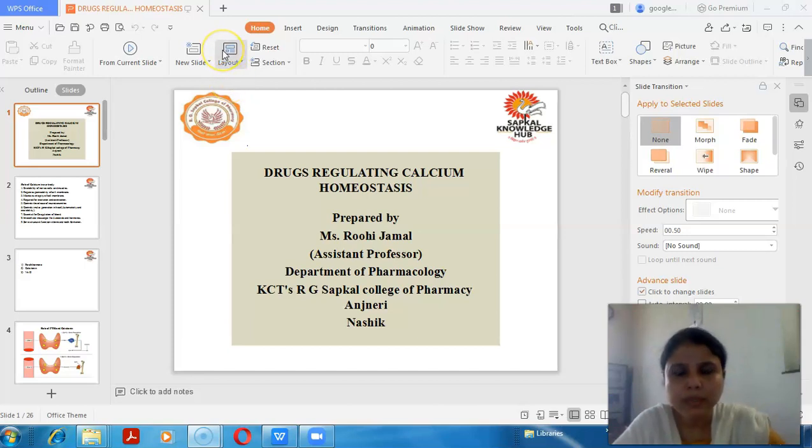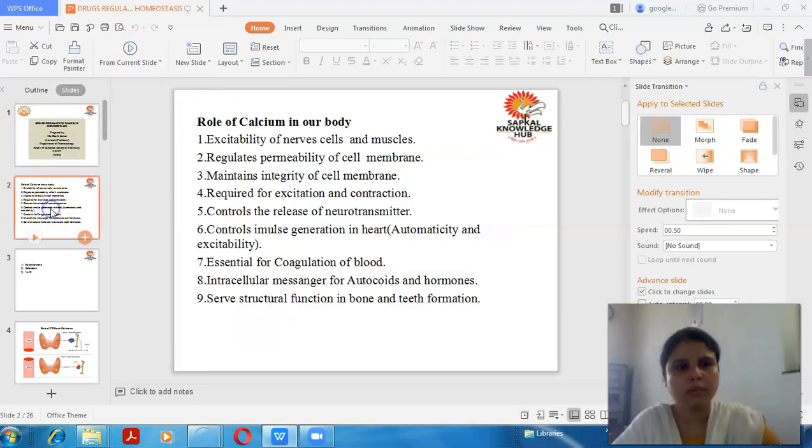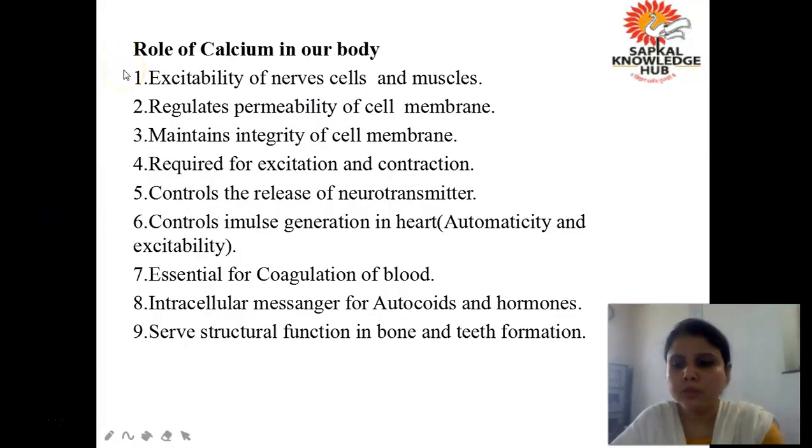So today we will be starting with a new topic, that is the drugs regulating the calcium homeostasis. Okay, so first, before starting, we should know what is the role of calcium in our body.